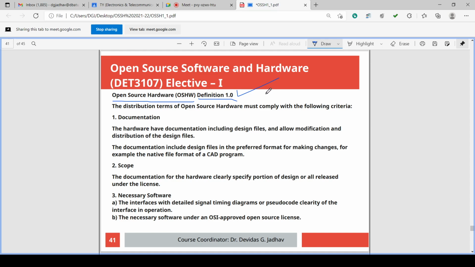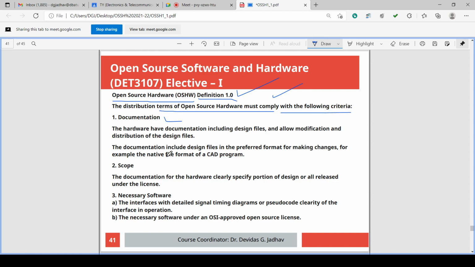What is the definition of open source hardware? The distribution terms for open source hardware must satisfy the following criteria.